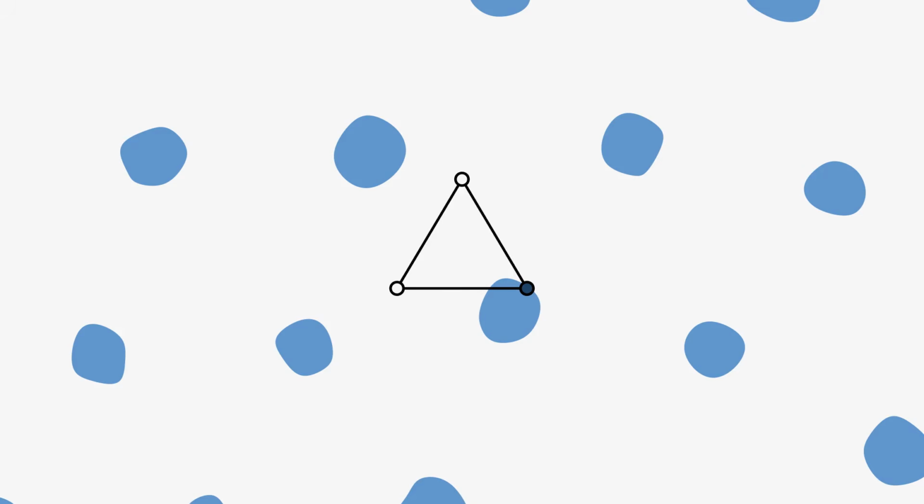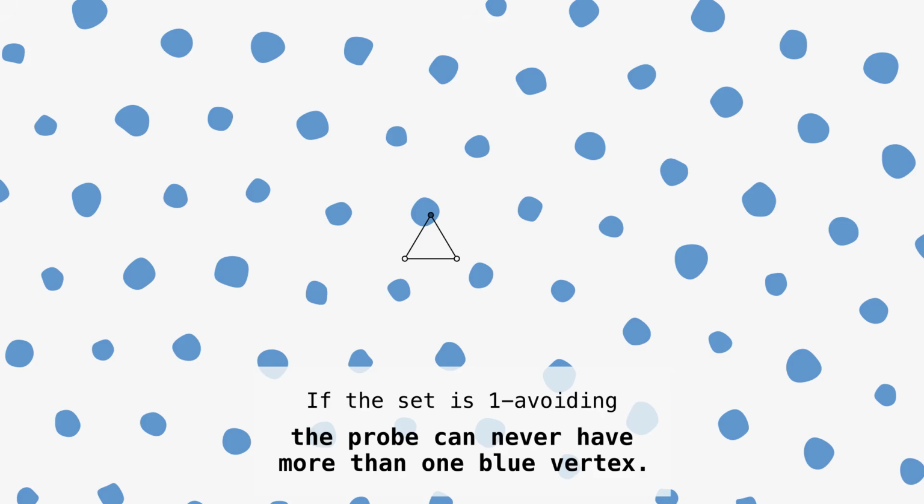Let's imagine that we drop a translated version of the unit triangle on the plane, choosing the translation randomly. Randomly dropping a set on the plane is not well defined in general, but remember, we are on a very large rectangle now. It is meaningful to choose a uniformly random point of that rectangle and move one of the elements of the set there. Moreover, there is a negligibly small chance that this random point is near the boundary where it could cause issues. Of the 3 vertices of the randomly dropped triangle, at most one can be blue, otherwise we have spotted a unit distance.